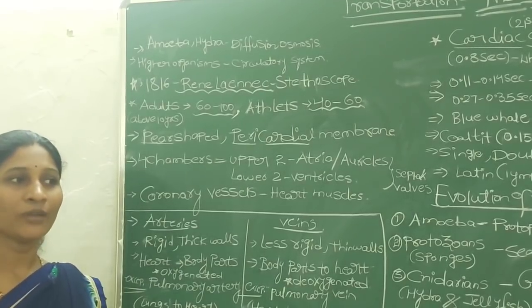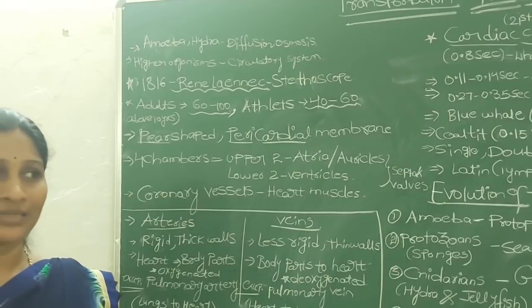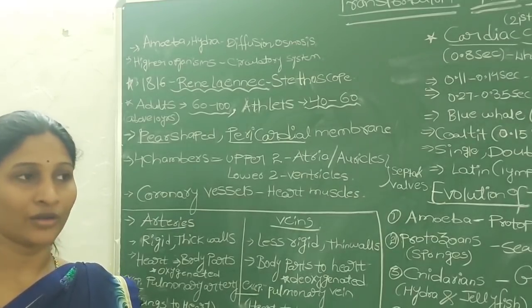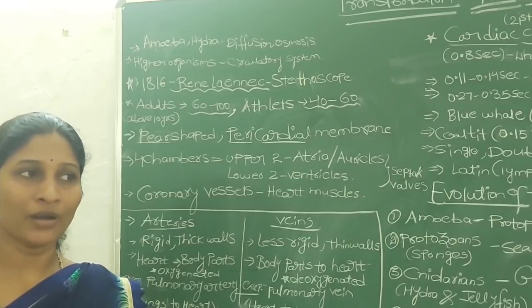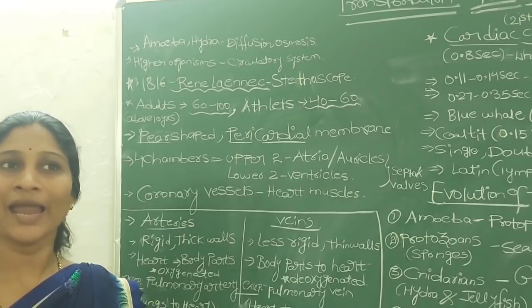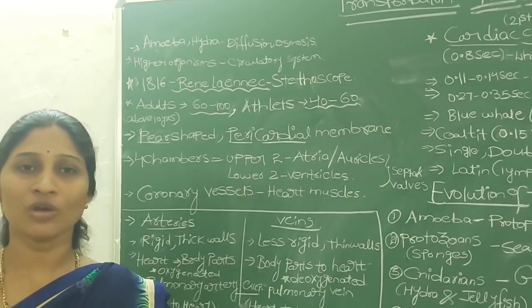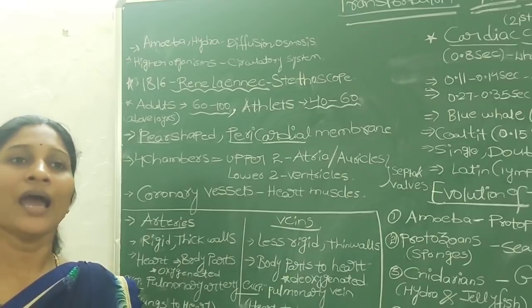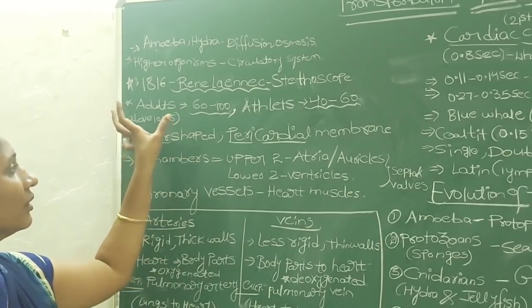And have you observed that the doctor also checks your pulse by keeping his thumb on your wrist? So is there any relation between the number of heartbeats and the pulse rate? Definitely yes, because the pulse rate is always equal to the number of heartbeats.